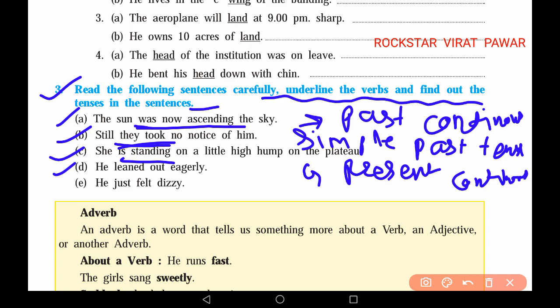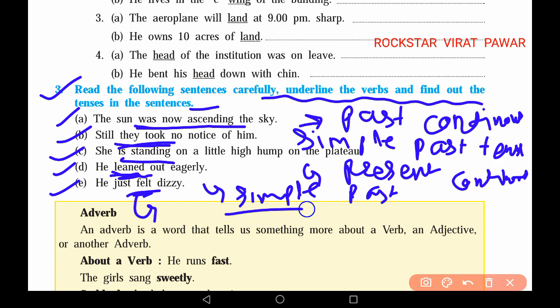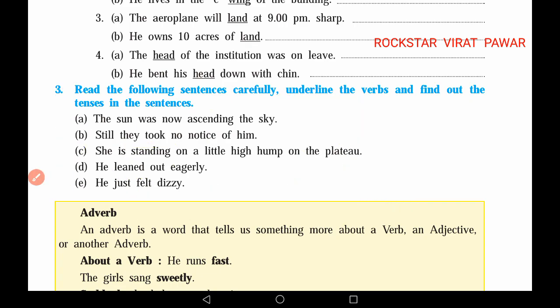The next question is, "He leaned out eagerly." Here the word leaned is used. That's why it is simple past tense. Then the next question is given, "He just felt." Fell, the past form of fell is felt. That is why this is also simple past tense.